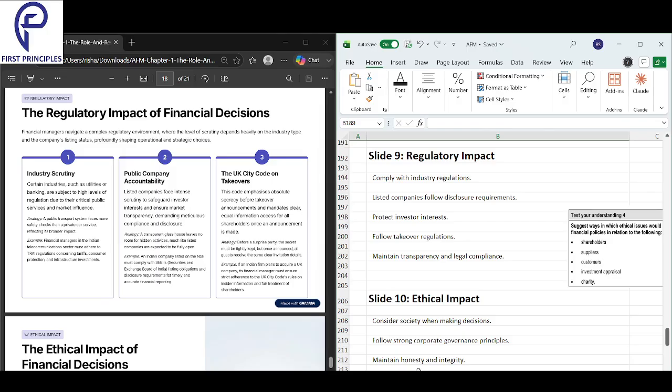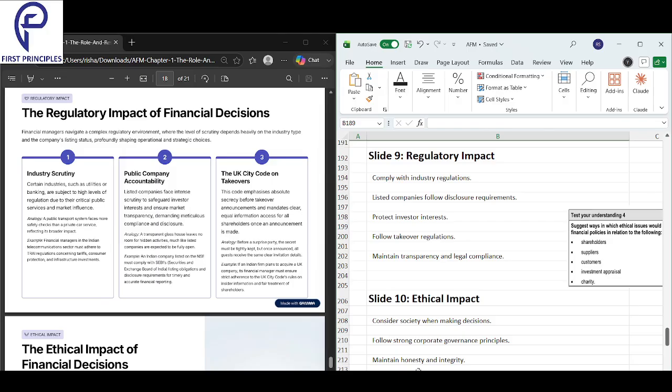Listed companies follow disclosure requirements. It protects investor interest. Follow takeover regulation, and maintain transparency and legal compliance. Complying with industry regulations is very important. If you're a listed company, you must follow disclosure requirements, protect investors' interest, and follow takeover regulations, maintaining transparency and legal compliance.